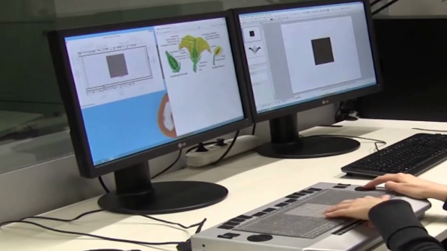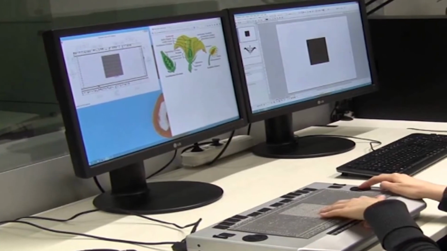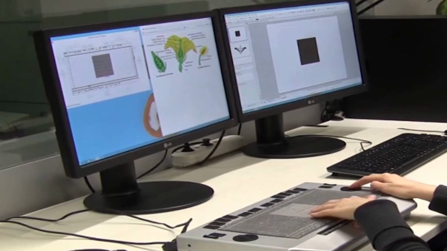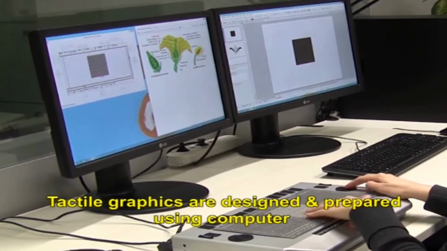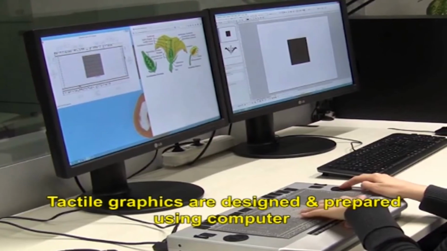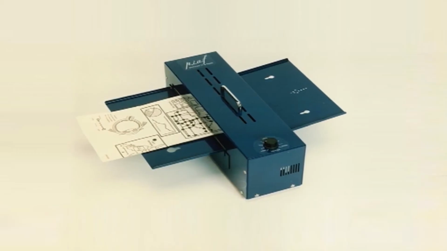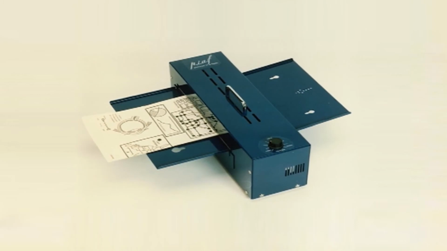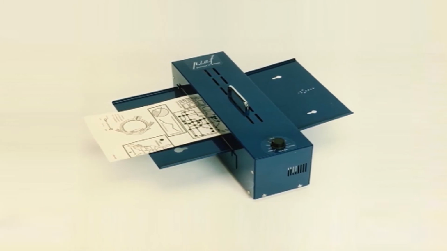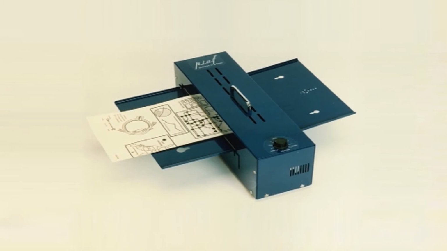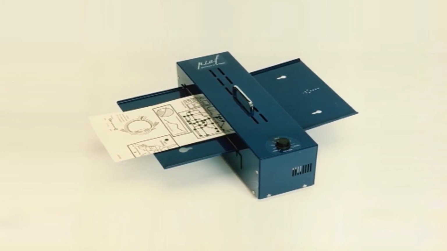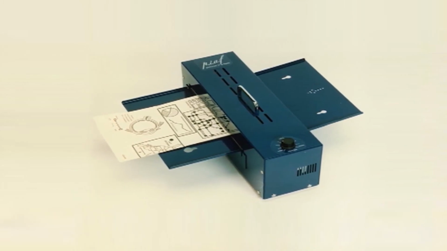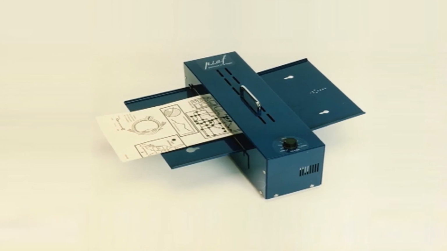The tactile graphic production methods most commonly used in school settings are the collage and tooling methods. Apart from this, tactile graphics are prepared using capsule paper and fuser. Also, tactile graphics are designed and prepared using a computer. In the collage method, a graphic is produced using a combination of several methods like tooling, foil, and graphic embosser. The word collage means a collection of unrelated things grouped into a presentation. In tactile graphics, the term is used to describe the process of using textured items such as papers, fabrics, and threads. Textured items are used to represent the information in the print graphic.